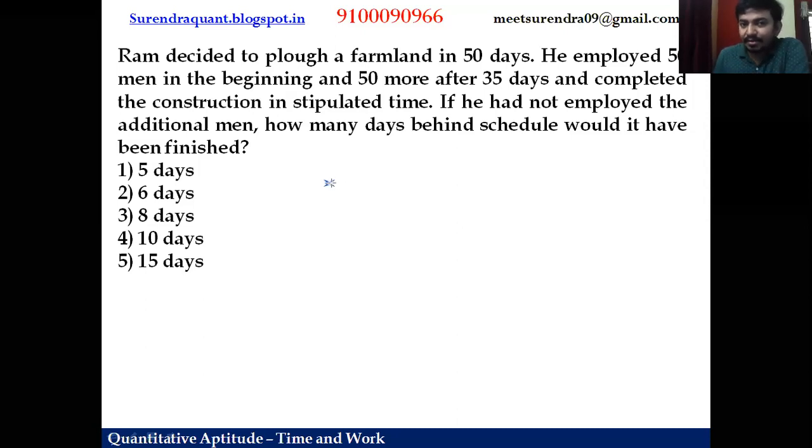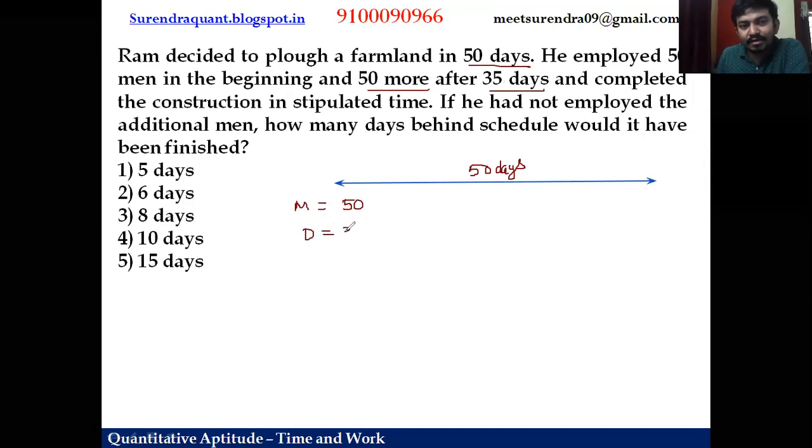So let us understand the question. Initially, they planned to finish the work in 50 days, right? Then he employed 50 men in the beginning, and 50 more after 35 days. So initially the number of men is 50.